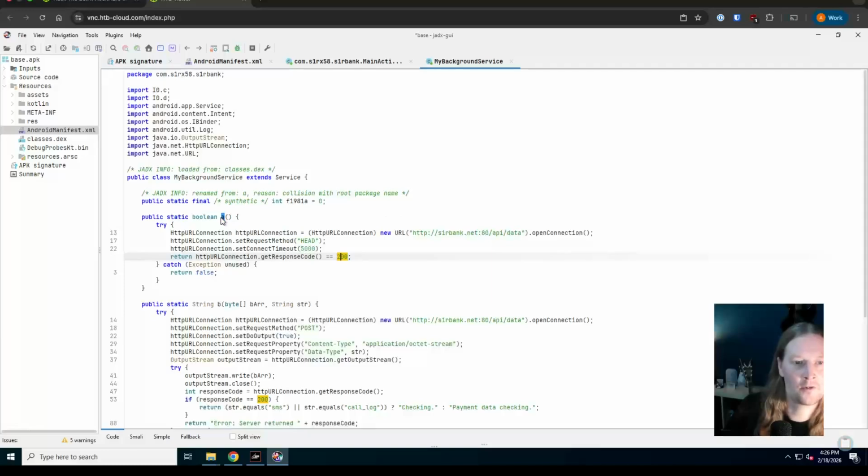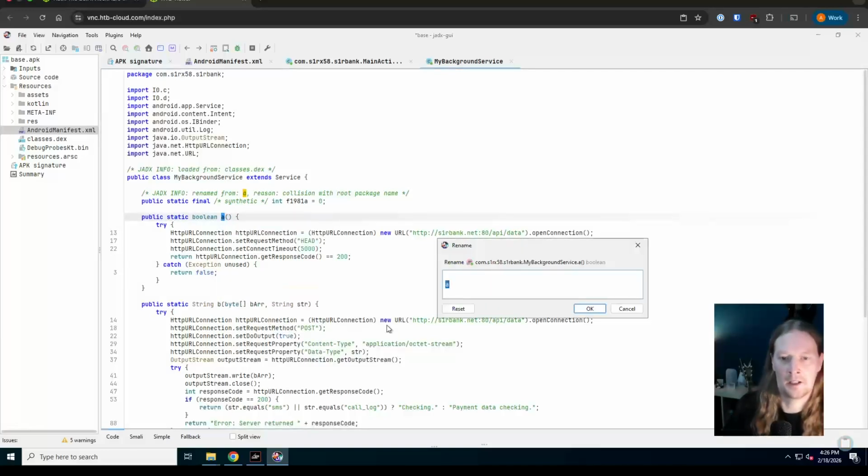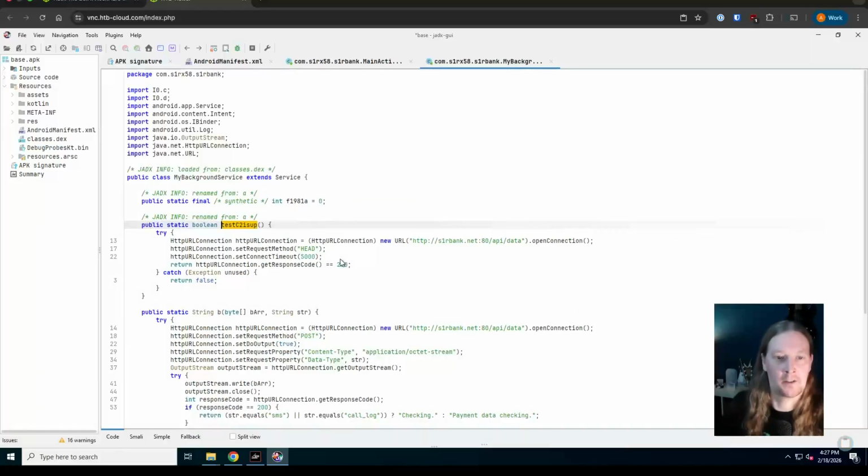So I'm going to rename this. Let's call it C2 is up. So that's testing if the C2 is up.